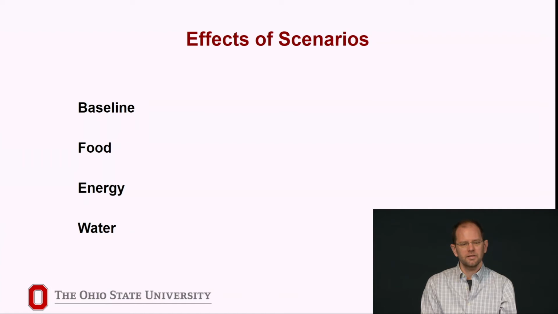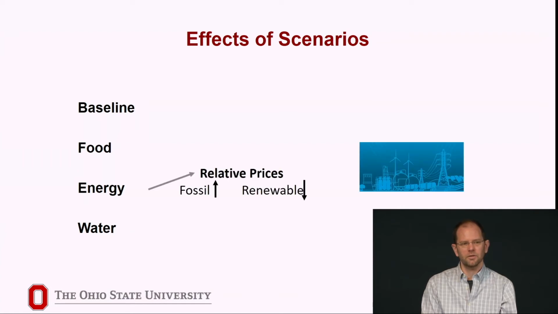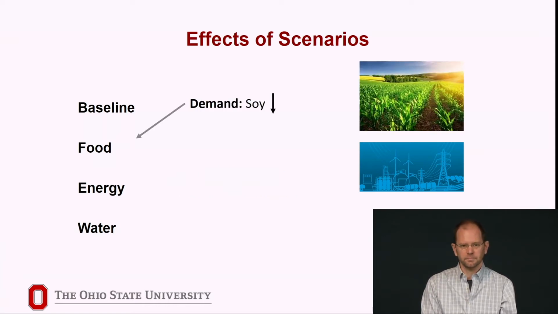For example, technological change could substantially alter the costs of fossil fuels such as coal, natural gas, and oil relative to renewable energy such as wind, solar, or geothermal. Events could also originate from outside a system but have an effect on it. For example, a tariff could decrease trade and affect the demand for soybeans.